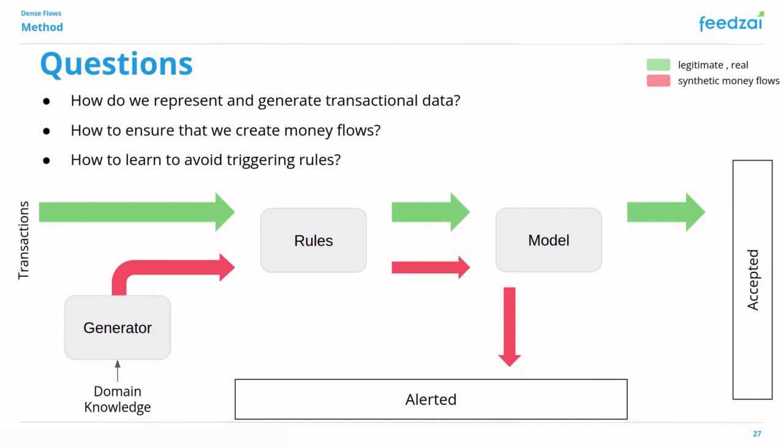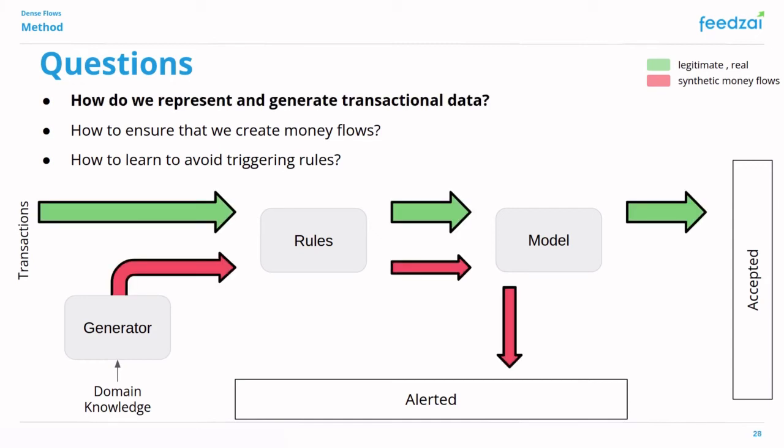The three main problems that we need to solve to make this architecture work are: how do we represent and generate transactional data? How to ensure that we create money flows that mimic money laundering and not some other pattern of transactions? And how to make the generator learn to avoid triggering the rules.